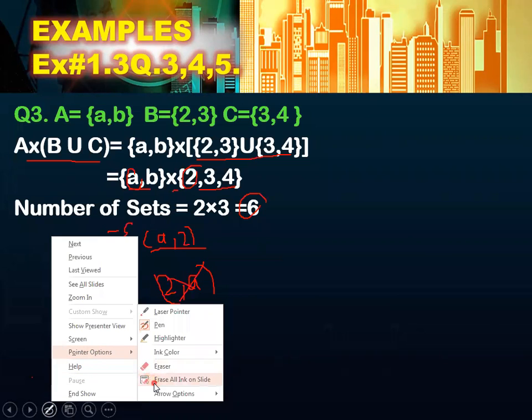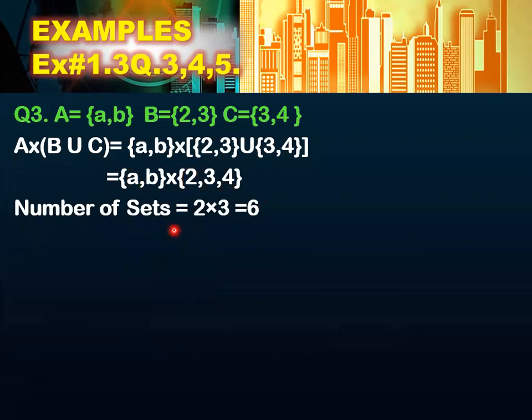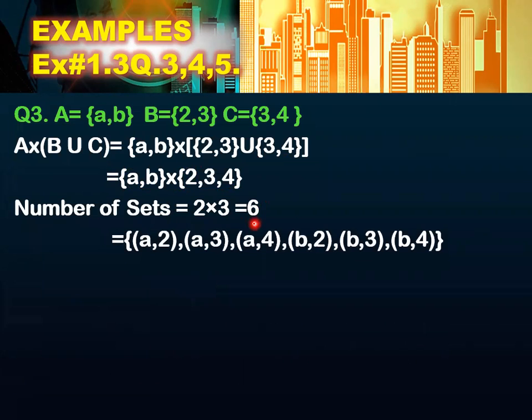Now, how many ordered pairs are we going to form? 6. So how will you form them?